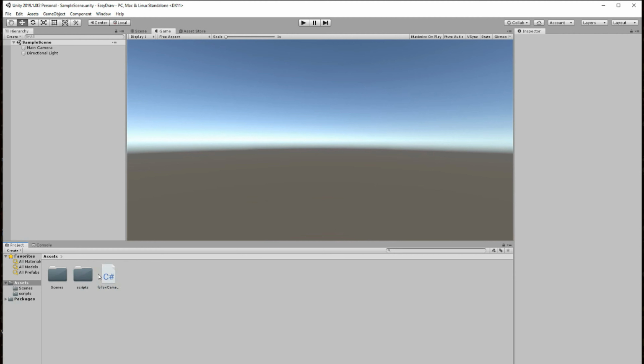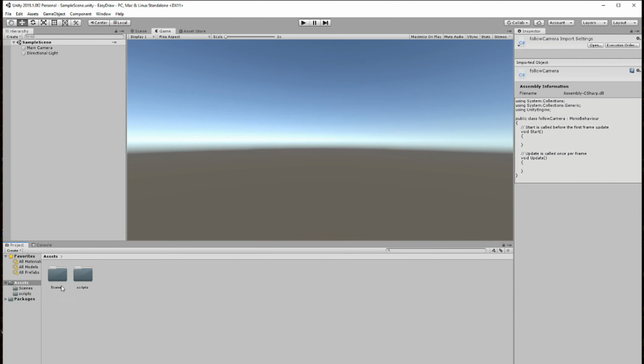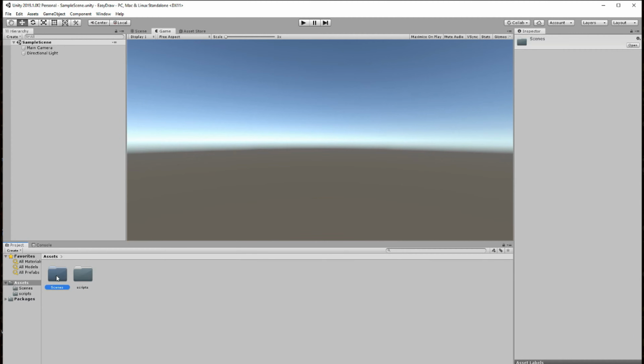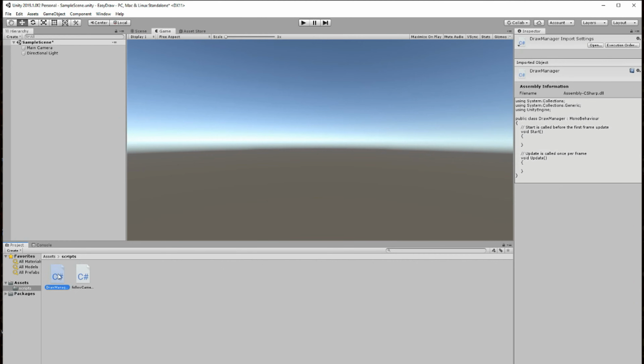You know, I never really liked the fact that Unity creates a scene in the folder for us and everything. I'm going to delete that. And this is all I have. So let's go ahead and just hop into the draw manager script.